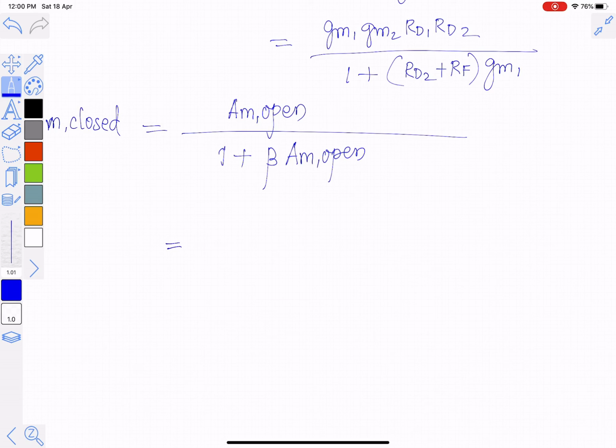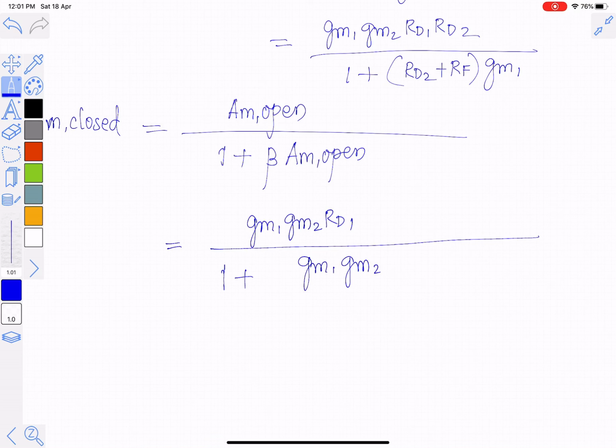So it is equal to GM1 into GM2 into RD1 divided by 1 plus loop gain, which is GM1 GM2 RD1 RD2 divided by 1 plus RD2 plus RF multiplied by GM1.